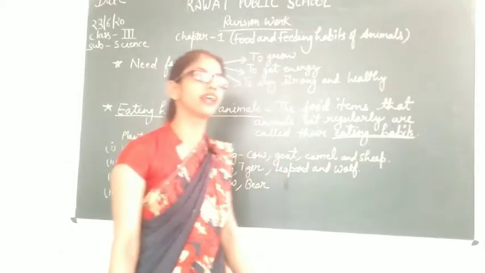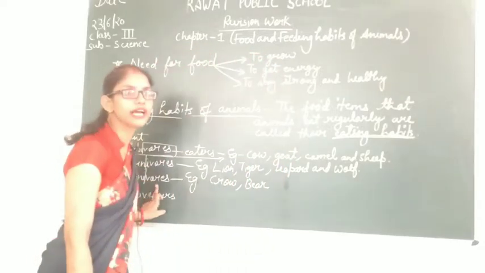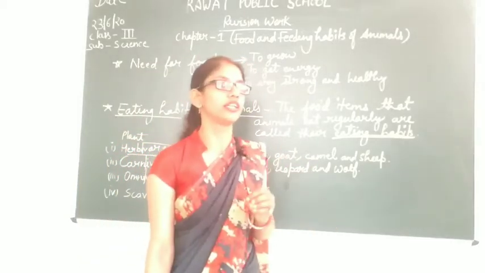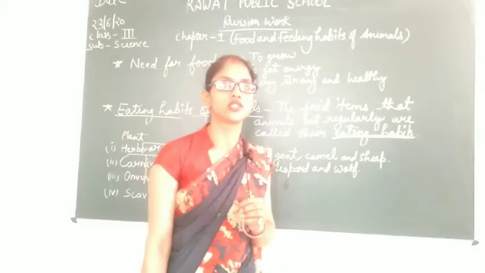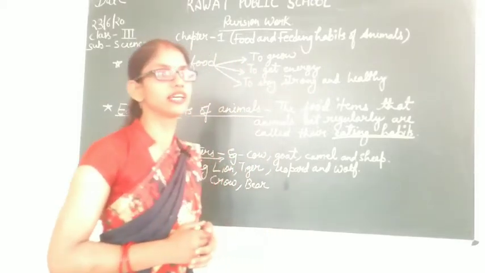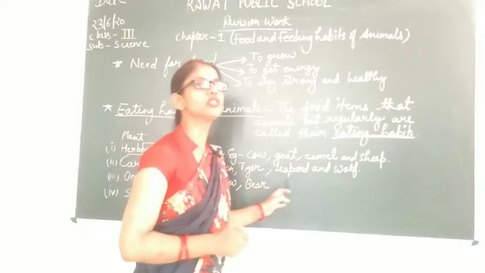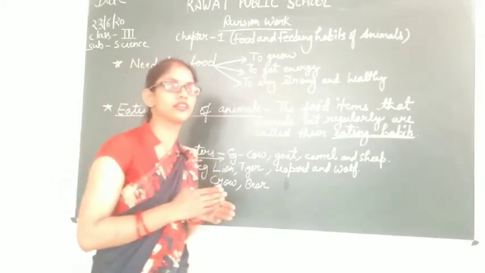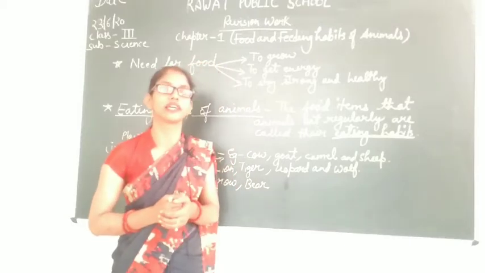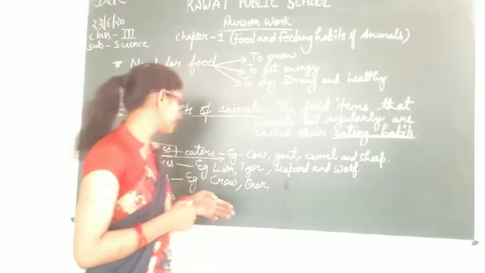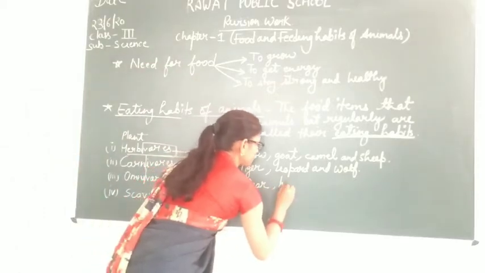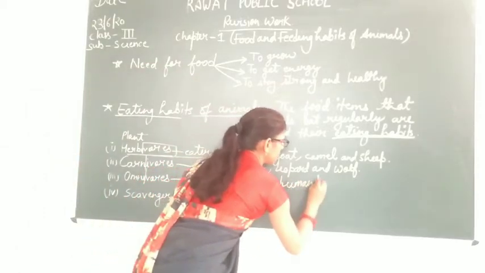We are also categorized as omnivores because we are either vegetarian or non-vegetarian. So they eat both plants as well as animals. They are categorized under the omnivore category क्योंकि वो plants को भी खाते हैं और वो animals का जो flesh होता है, meat है, उसको भी खाते हैं. So that's why human beings are categorized into the omnivore category.